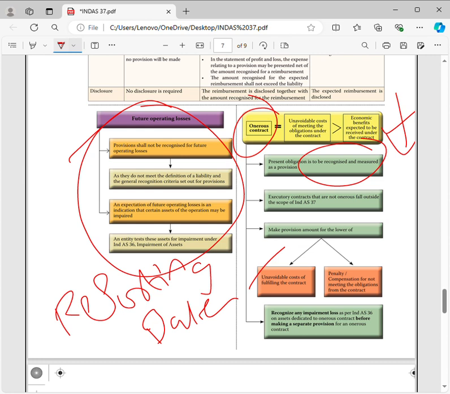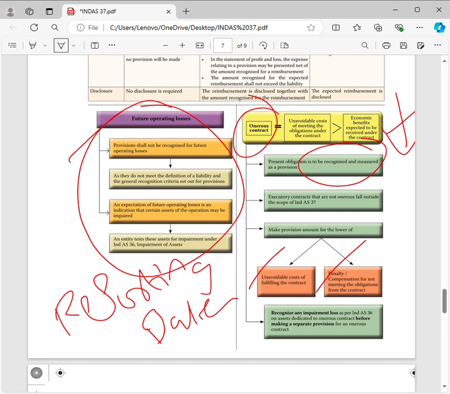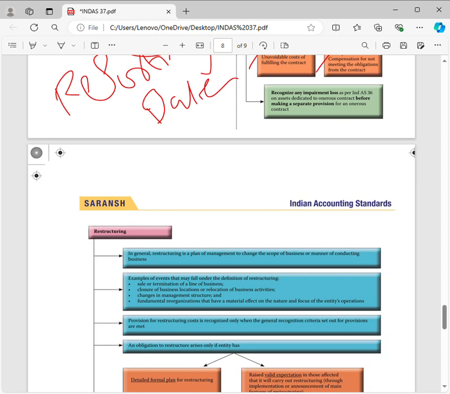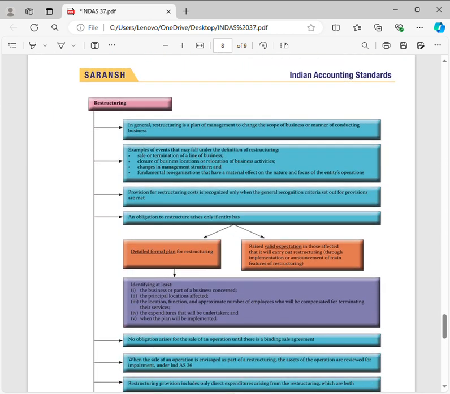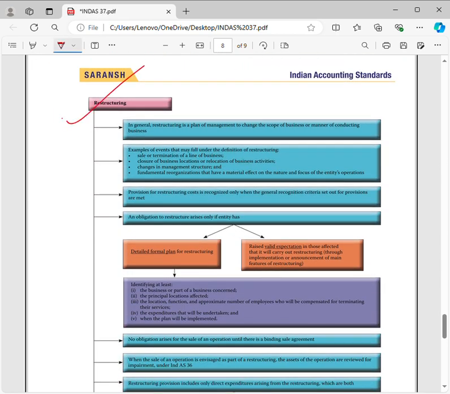Now, provision is recognized on an onerous contract at the lower of the loss of fulfilling the onerous contract and the penalty for non-performance. So, how much loss you are going to incur, or the penalty for non-performance of the contract, if you are leaving that contract, how much you need to pay as penalty, that amount. So, whichever is lower. Now, that is onerous contract, or you are going for restructuring, then it is a plan to change the scope of business or the manner of conducting the business.